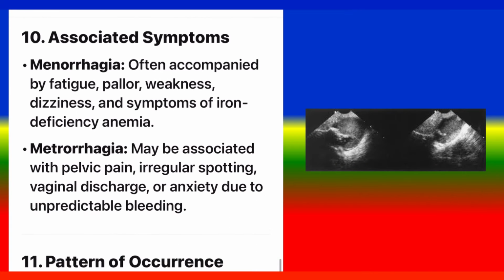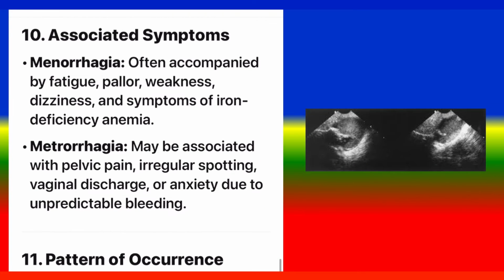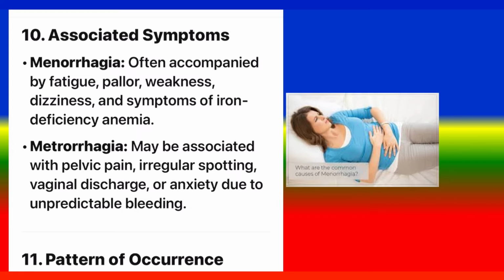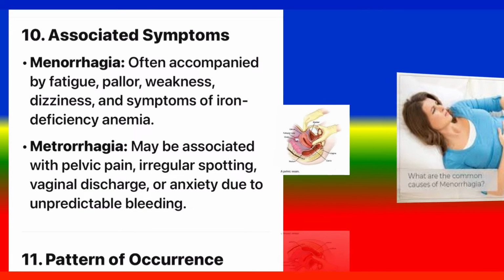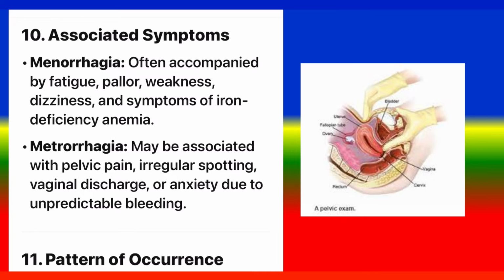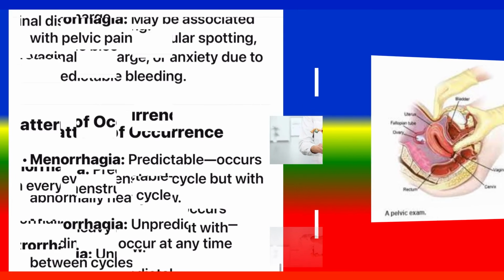10. Associated symptoms. Menorrhagia: often accompanied by fatigue, pallor, weakness, dizziness, and symptoms of iron deficiency anemia. Metrorrhagia may be associated with pelvic pain, irregular spotting, vaginal discharge, or anxiety due to unpredictable bleeding.